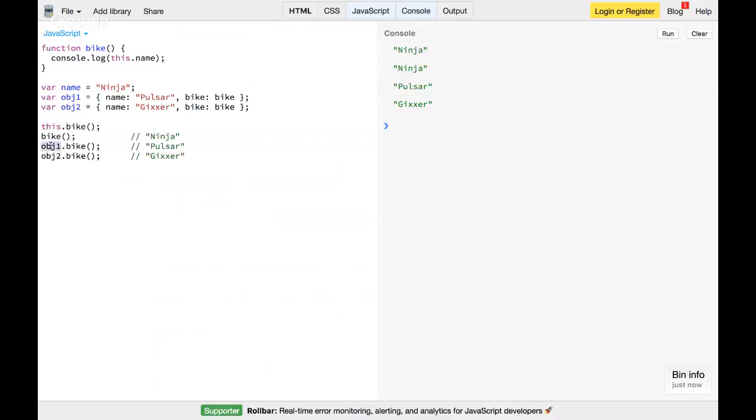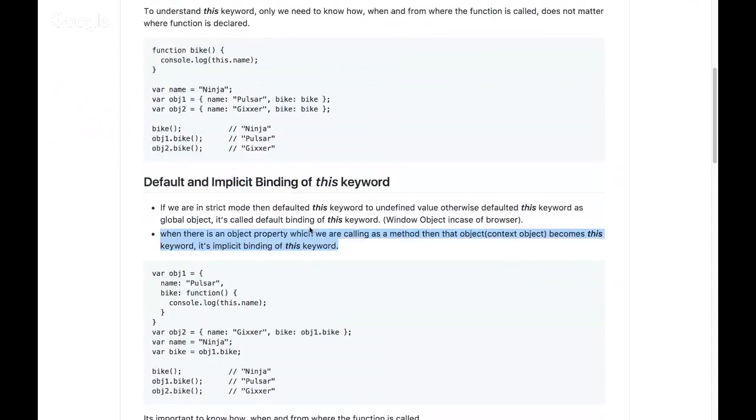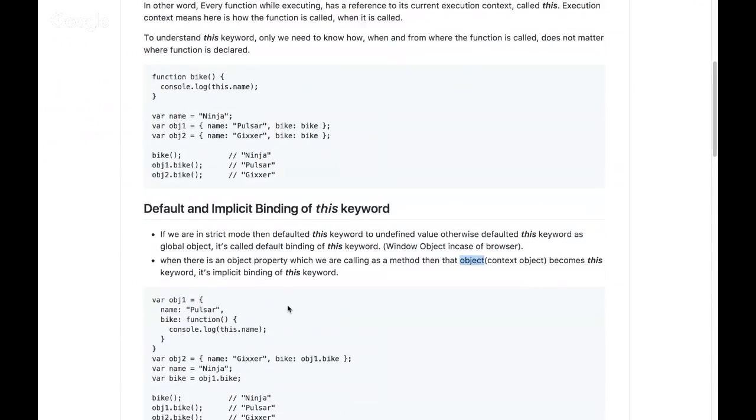And the second one: when I call a function like a method of an object, like object1.bike, now the bike will have the context of that object. The bike function is executing with the context of that object, and that's called implicit binding of this. When there is an object property which you're calling as a method, then that object becomes the context object, the this keyword. That's what is happening in this example.